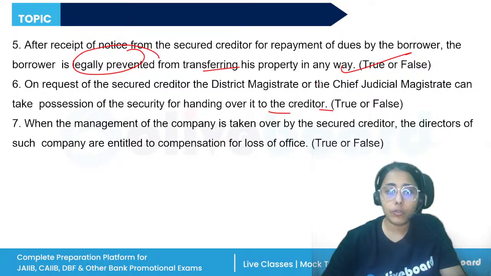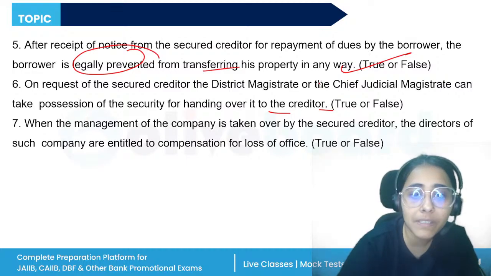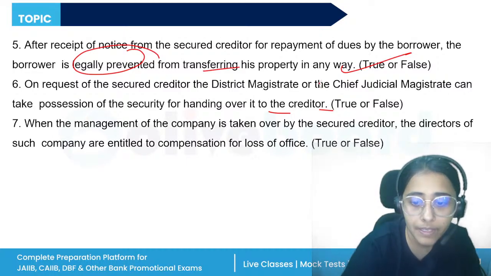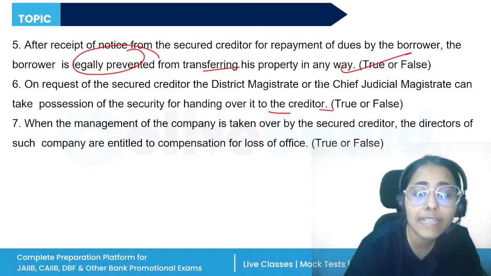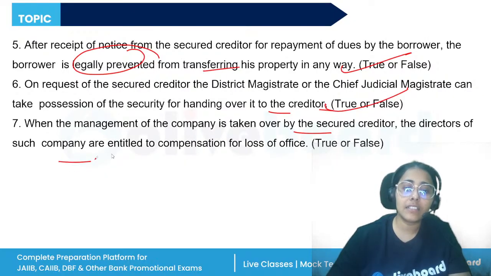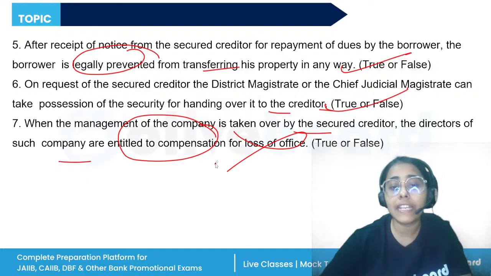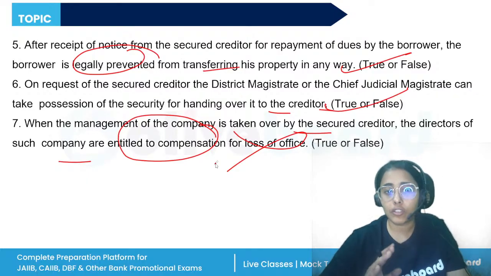Is this statement true? When the creditor has to take possession of the property, they can take help of the DM or the CJM. So this is true. When the management of the company is taken over, the directors are entitled, incorrect, they're not entitled to any compensation for the loss of job.